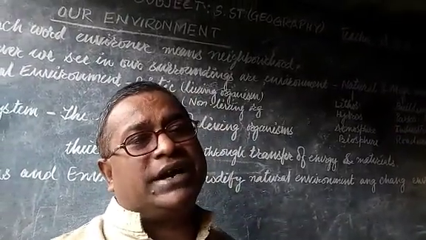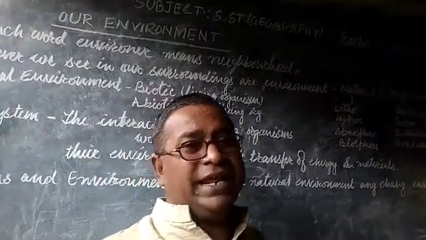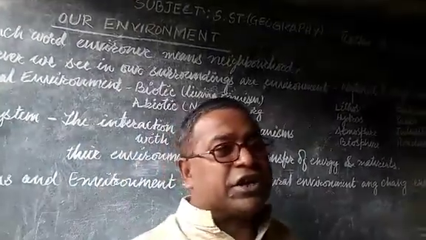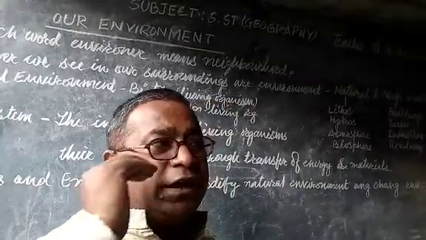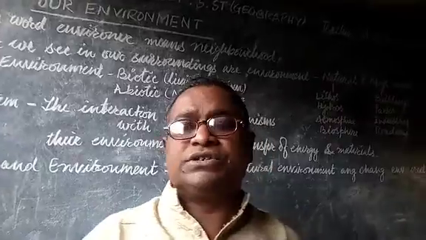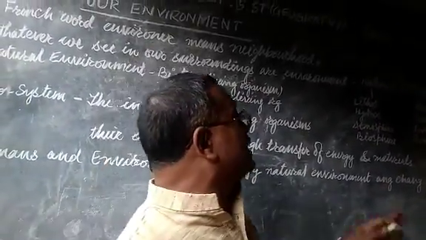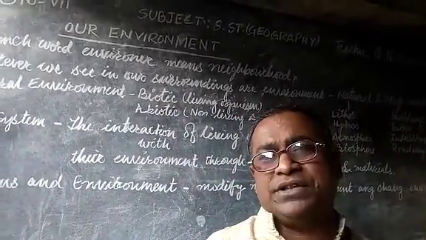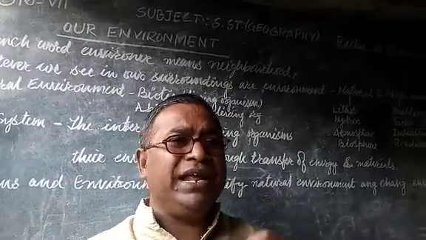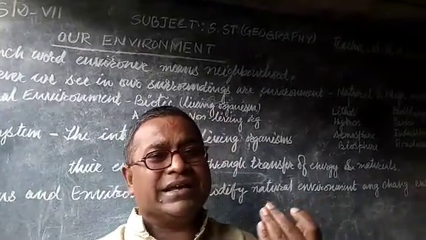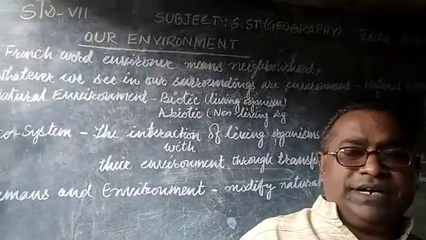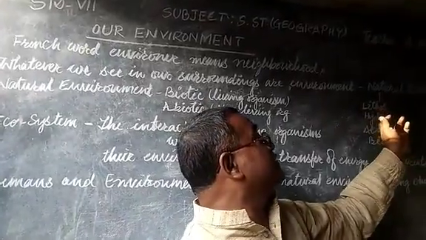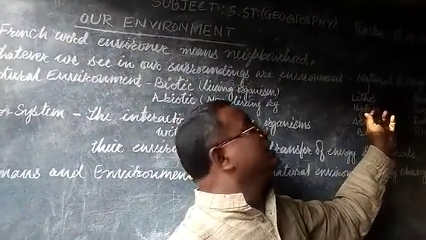Hydrosphere means total water bodies on the earth, like the Pacific Ocean, the Atlantic Ocean, the Indian Ocean, the Arctic Ocean, and the Southern Ocean. So these are the hydrosphere, and not only these oceans are included in this hydrosphere, but many seas like Bay of Bengal, Arabian Sea, Red Sea, Caspian Sea, Mediterranean Sea. So these are also included in this hydrosphere, and these also make up the environment.